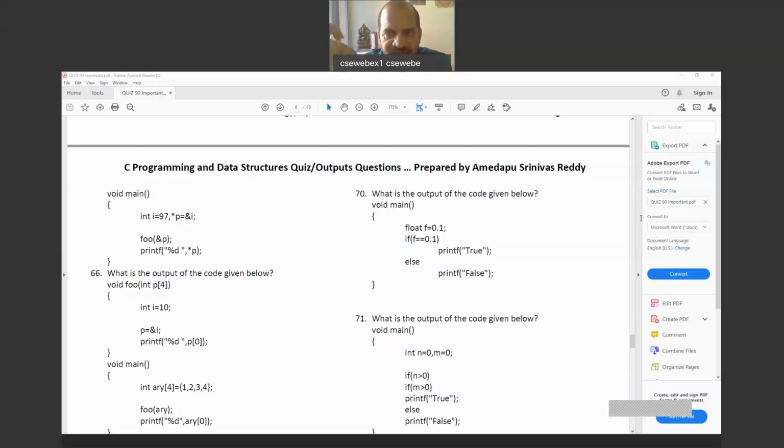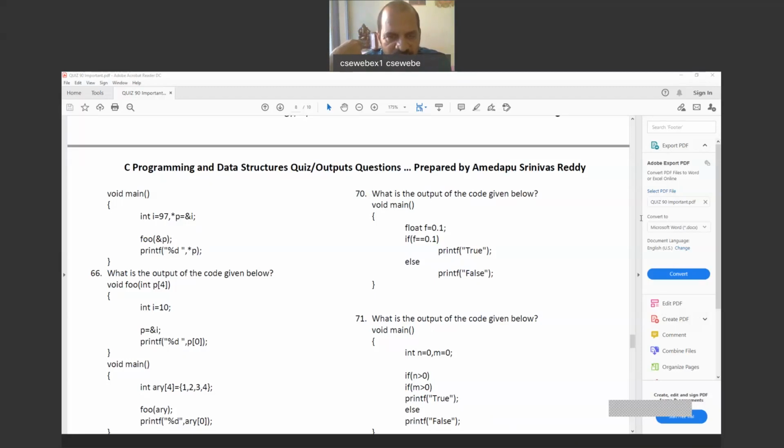*ptr = A[2] is not the proper statement. It's a wrong statement because ptr is a pointer variable. In the declaration, if you write *ptr = 2, it is a mistake. Because ptr is pointer type, we can collect only the address of a variable of the same type. Same type means same data type. If it is an integer pointer, we can store an integer variable's address. If it is a long pointer, we can store a long variable's address and so on. So int *ptr = A[2] is not a valid statement. Not a valid statement. Right?